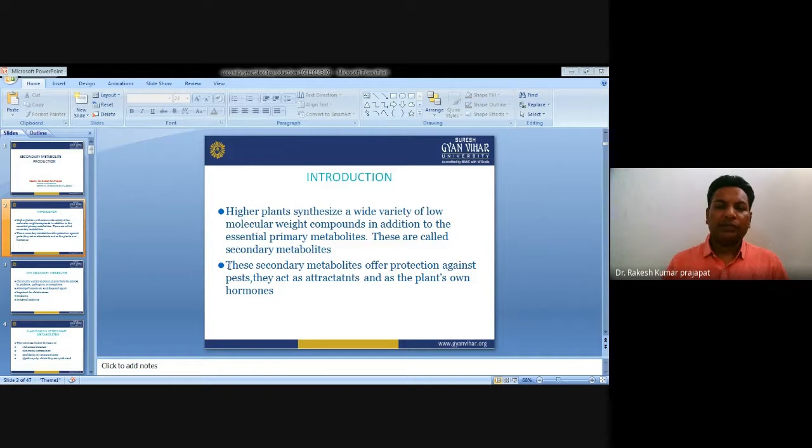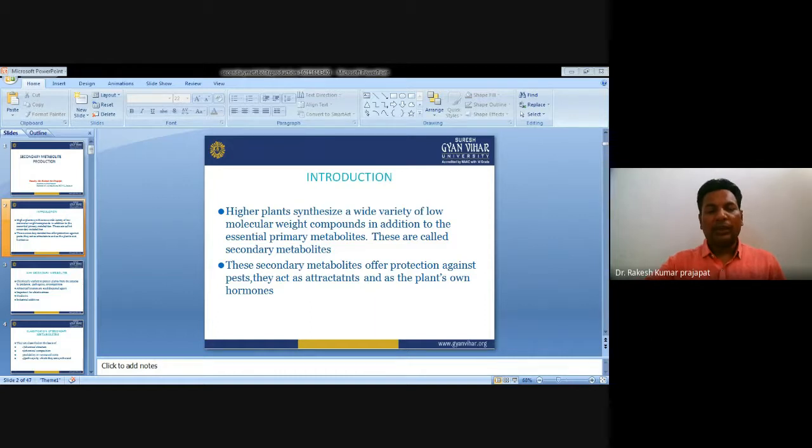Higher plants synthesize a wide variety of low molecular weight compounds, in addition to the essential primary metabolites. There are certain metabolic compounds synthesized during different metabolic and physiological pathways. Those are primary metabolites because they are required by the plant and utilized by the plant for its normal growth, development and reproduction.